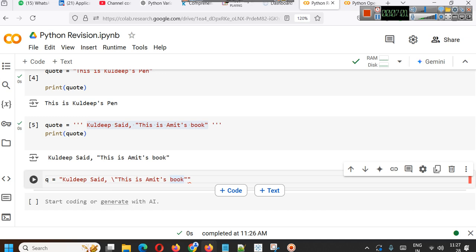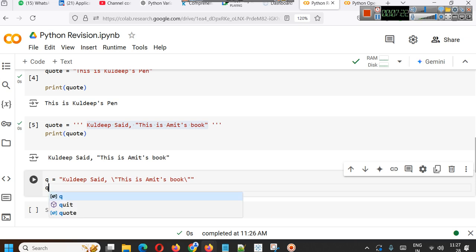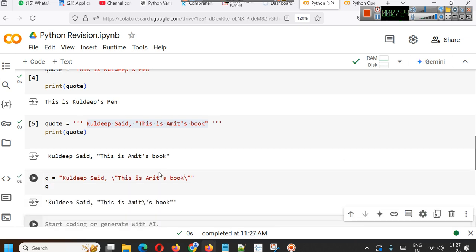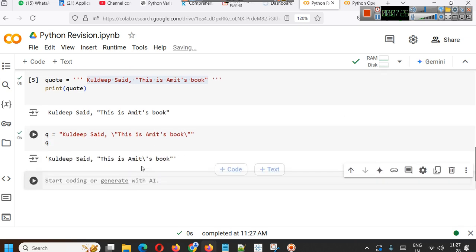Here also it comes, we will just put a backslash. When we put the backslash, Python will simply ignore this and consider it as a string value. So if you write it like this and print q, this will also give you the output.